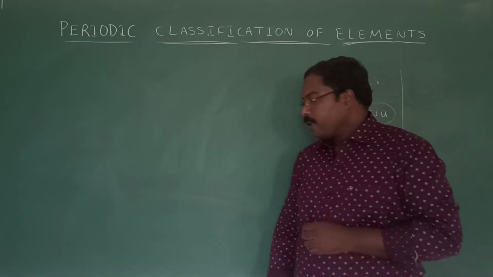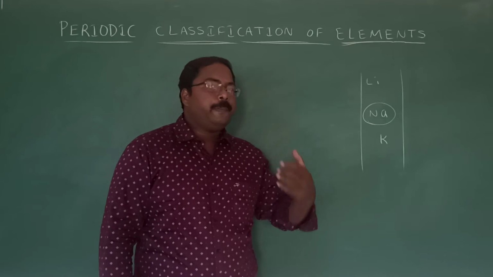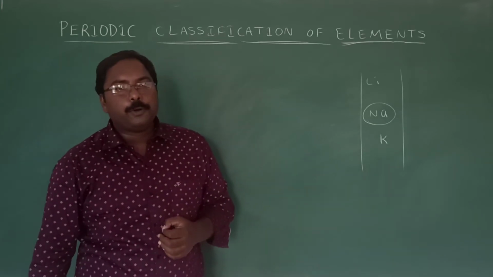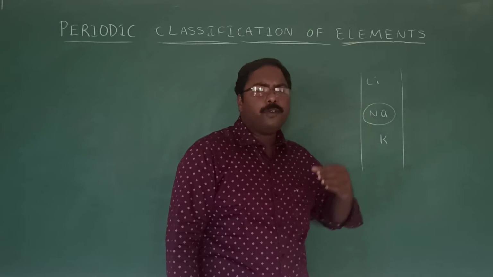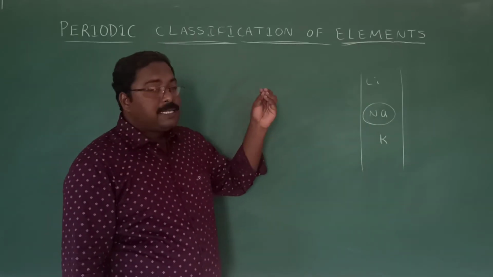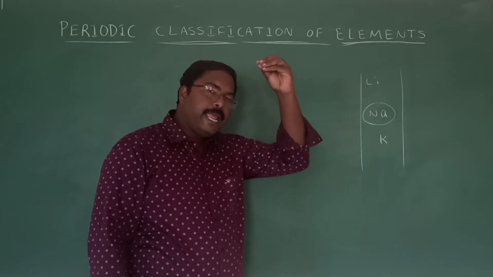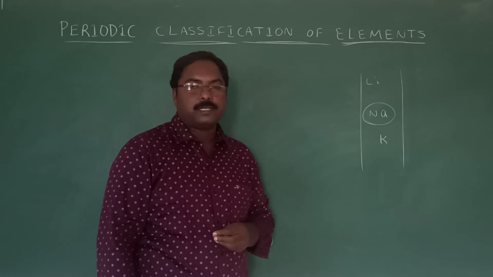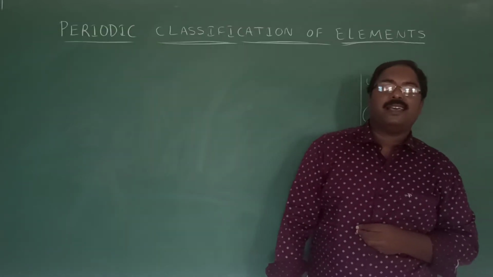Now, before discussing our modern periodic table, let us discuss the history of classification of elements. They started the classification of elements even from 1817 onwards. By that time even the electron was not discovered.